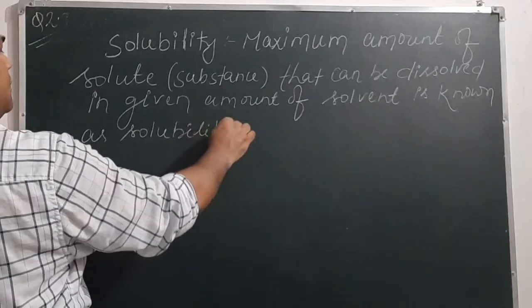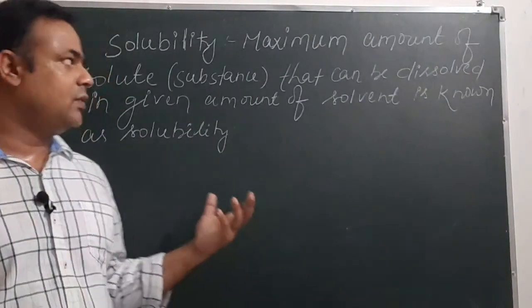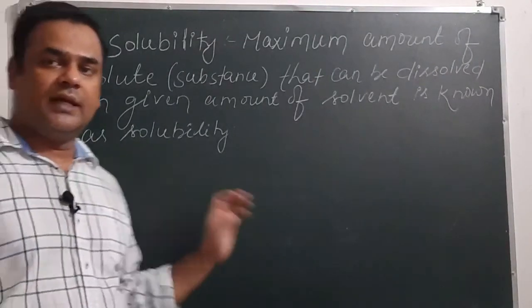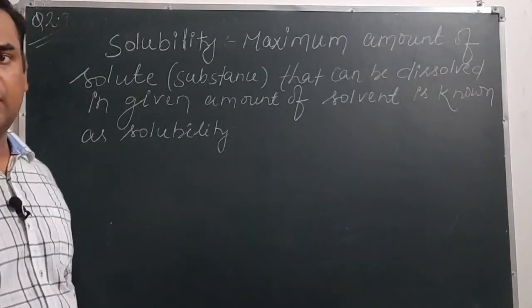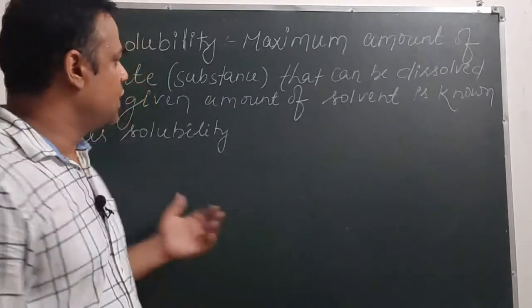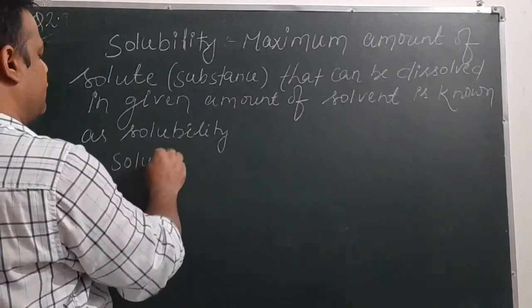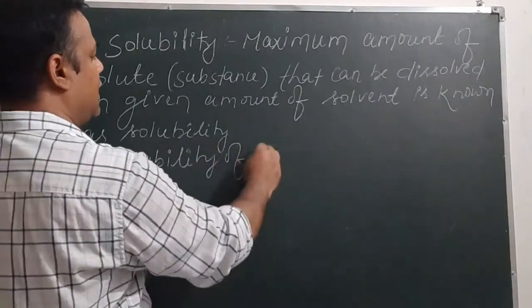We have a certain amount of solvent, and the maximum amount of solute that we can dissolve in the given amount of solvent is known as solubility of that substance. Now we'll see solubility of solid in liquid.